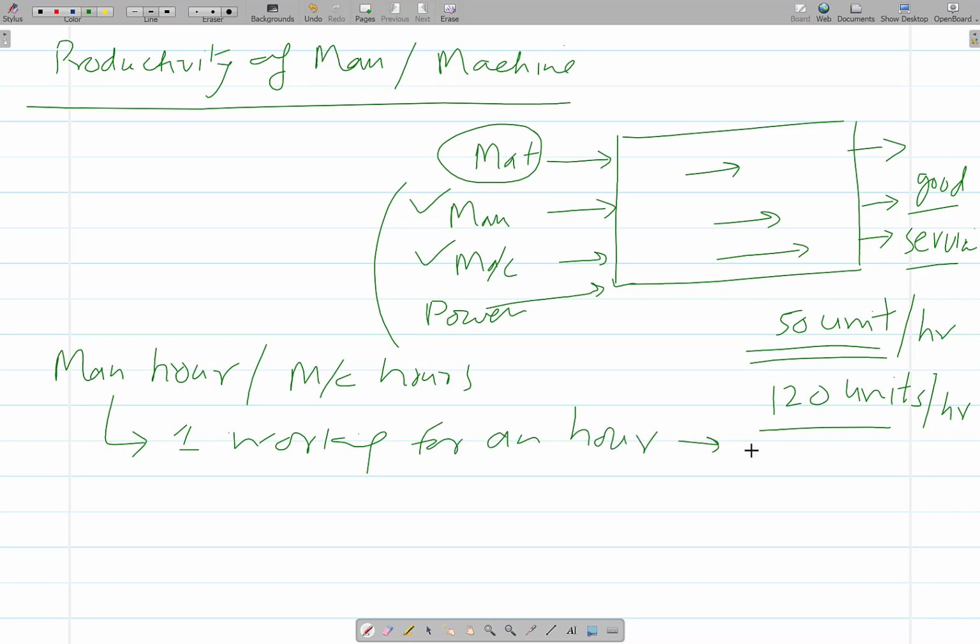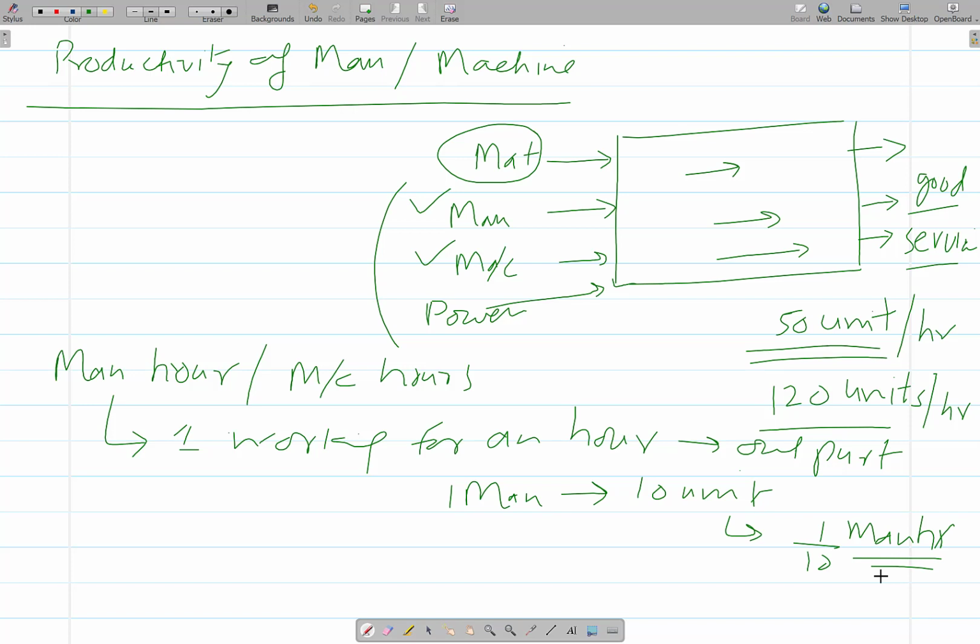So what is the output of that, if he is producing 1 unit or 10 units, and accordingly the man hour required to produce 1 unit can be identified. Okay, so one man working for 1 hour and producing say 10 units, then per unit is 1 by 10 man hours. Time required for producing per unit is 1 by 10 man hours.